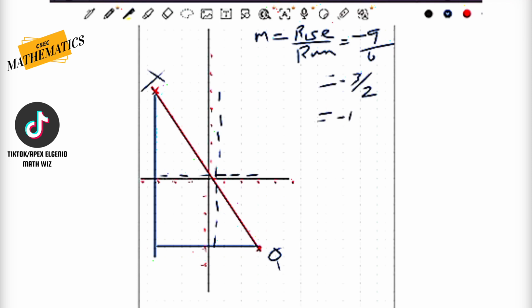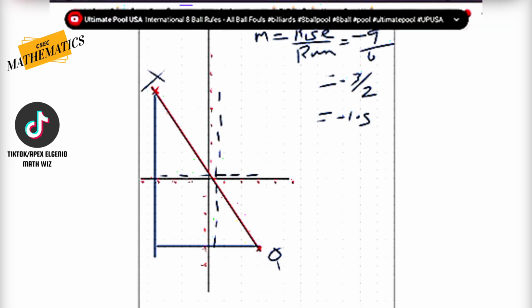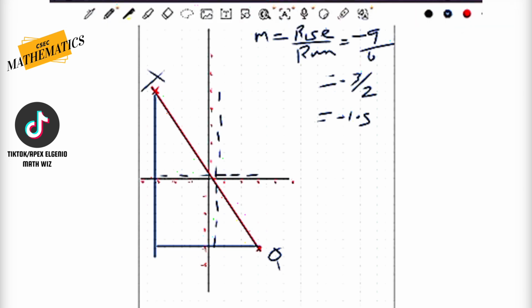So the steepness of this line is -1.5. Now, that's just one way of thinking. Of course, you could rise it this way and run it that way. You could rise from Q and run towards X. You could do it like that as well. But if you have an idea of the rise or the run, you'll know that it doesn't matter, because you would rise positive 9 and you'd run negative 6 and you'd still end up with negative 1.5.